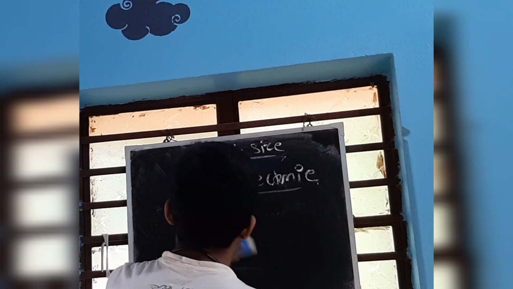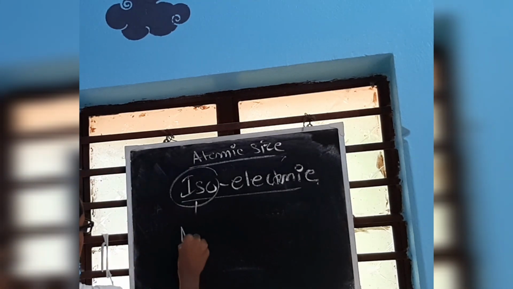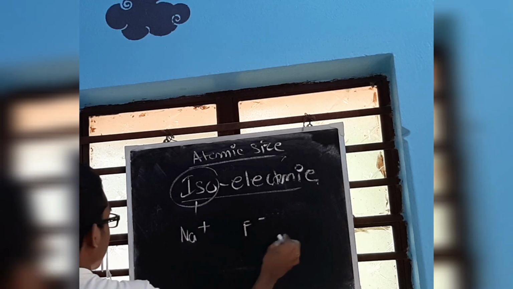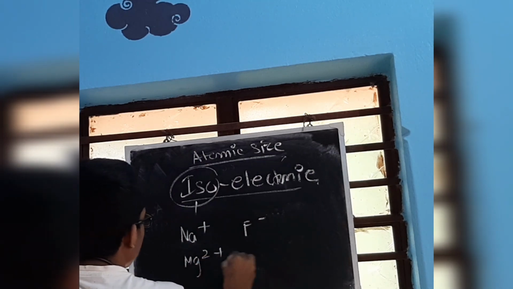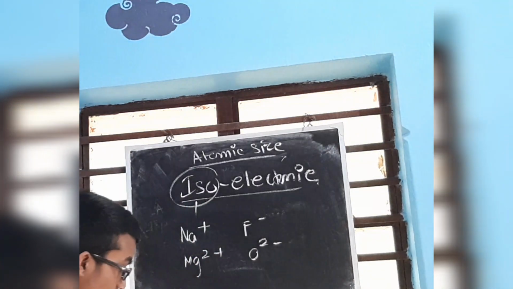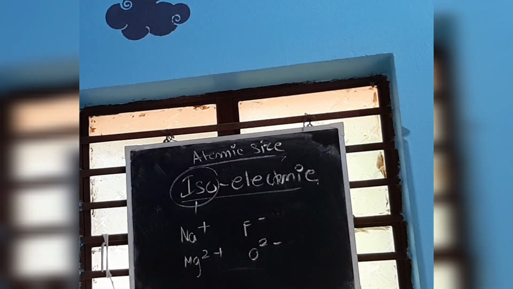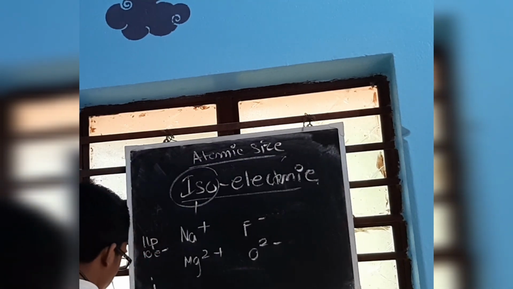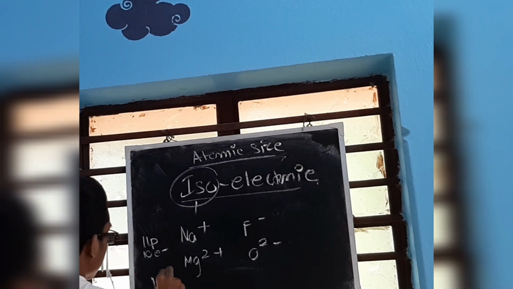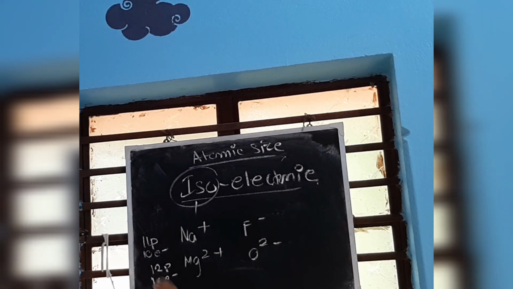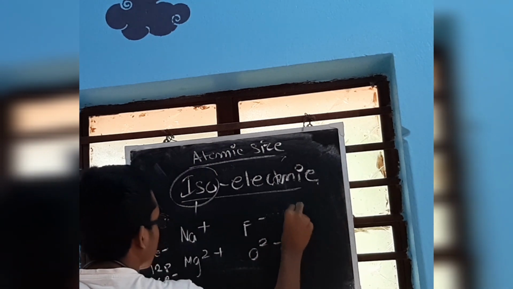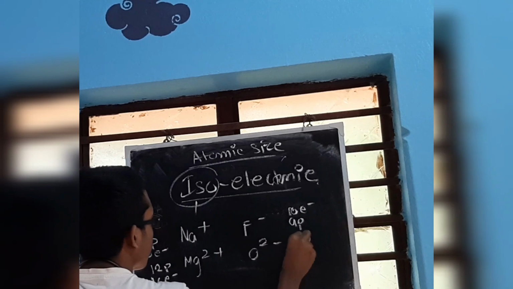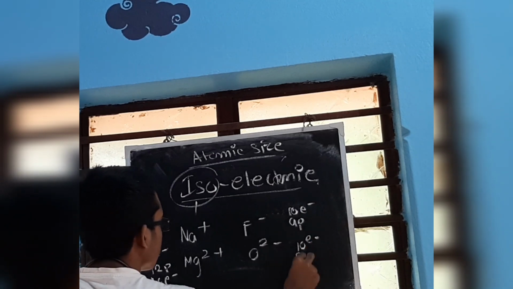Now let us do one thing. Suppose the given species are Na plus, F minus, Mg2 plus and O2 minus. Let's check who has the bigger or smaller size. Na plus, how many protons are there? The proton number remains the same, it does not change with ions. But instead of 11 electrons, there are 10 electrons. For Mg2 plus, the electrons remain 10, but the protons are 12. For F minus, the protons are 9 and electrons 10, and for O2 minus, the electrons are 10 but the protons are 8.